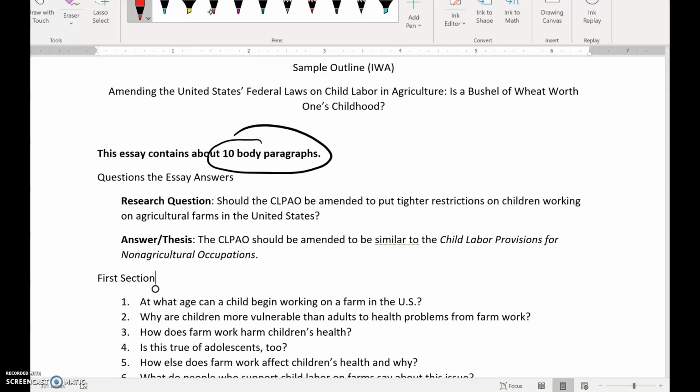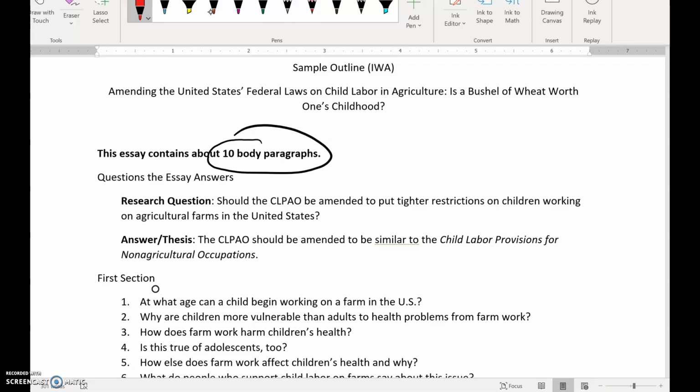There's about 10 body paragraphs. This student used some short sections in there to summarize each major section of his or her paper, but overall there are about 10 body paragraphs in there. So that kind of gives you an idea. Remember, with the IRRs, oftentimes the IRRs were just 3 big body paragraphs. Since this is a longer paper and has to do more, it is going to have more components to it.